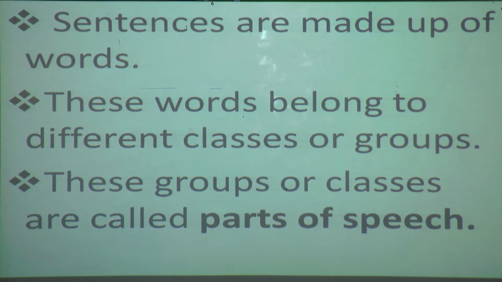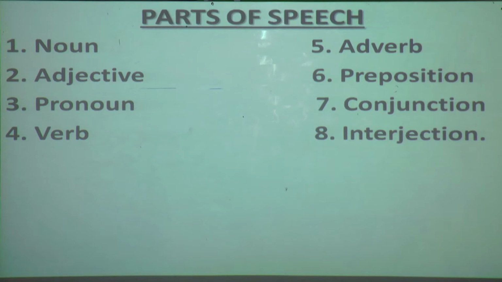Now, here we can see how many parts of speech there are. There are 8 parts of speech. How many are there? 8 parts of speech. So, what are they? Come on, repeat. Noun, adjective, pronoun, verb, adverb, preposition, conjunction and interjection. So, what is the first one? Yes, the first one is noun. Today we are going to learn about noun in detail.